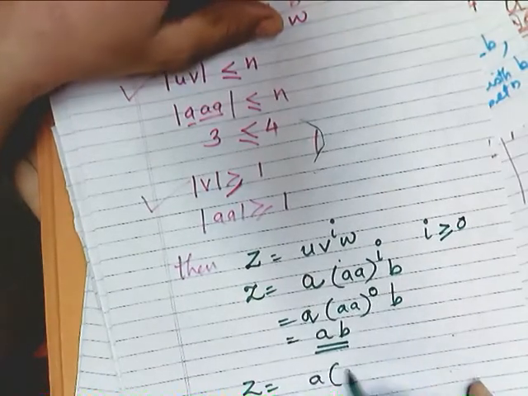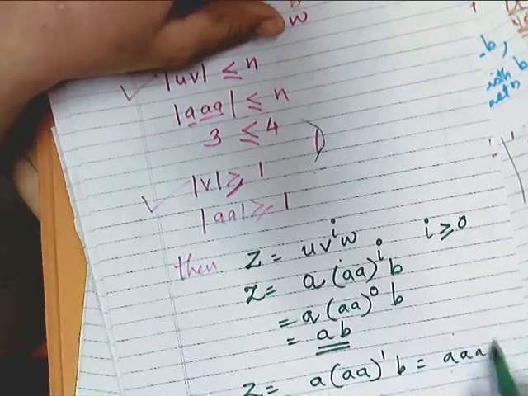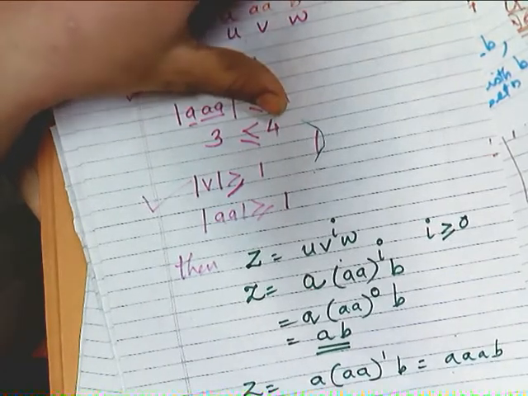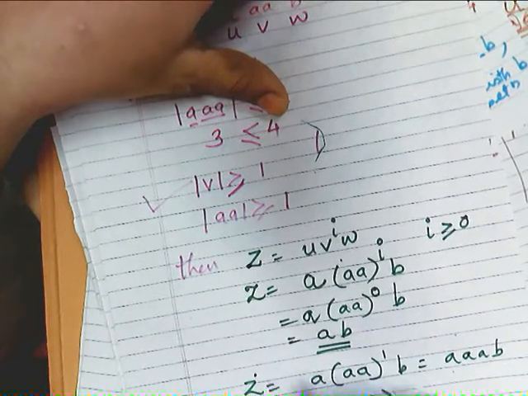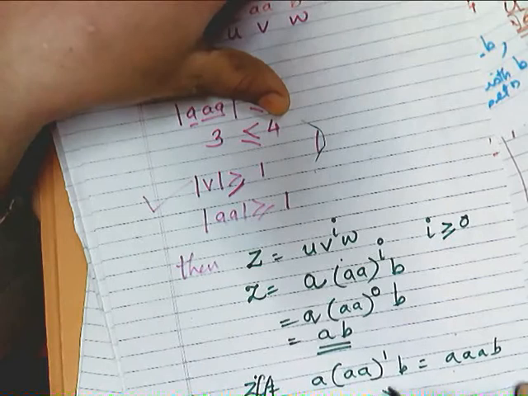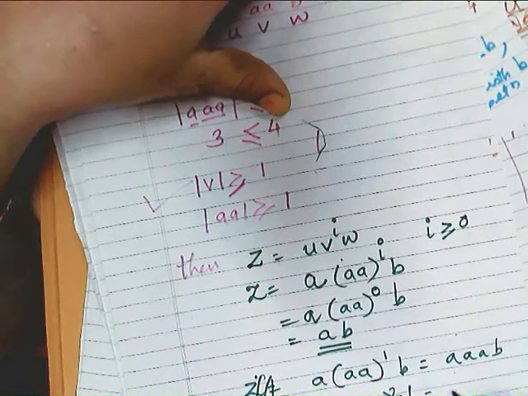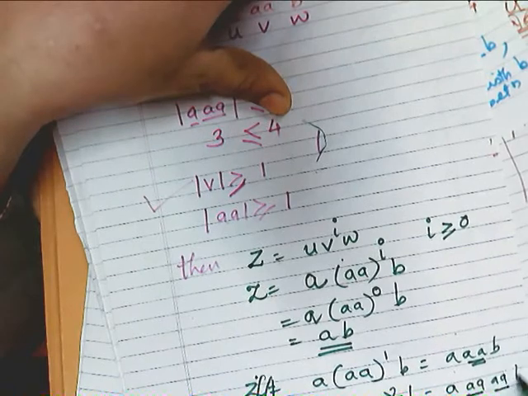Next, this is not Z. This is any word in the language.